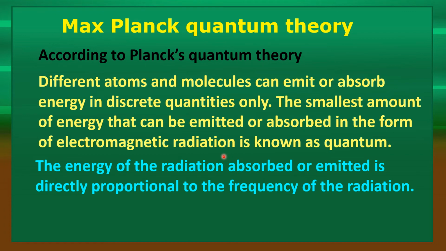One quantum, two quanta, three quanta, like this. That is h nu, 2h nu, 3h nu, like this. Isn't it? So the energy of the radiation absorbed or emitted is directly proportional to the frequency of the radiation.